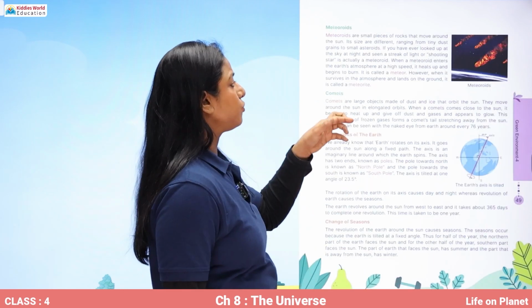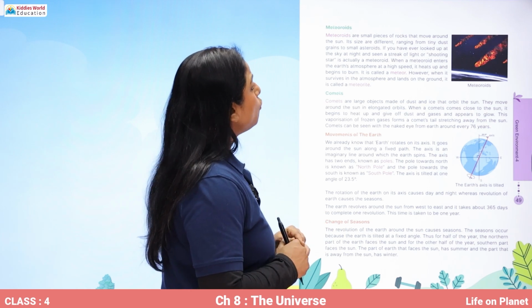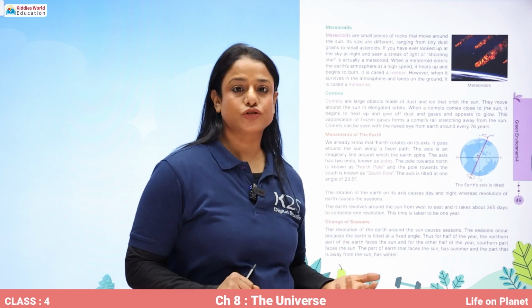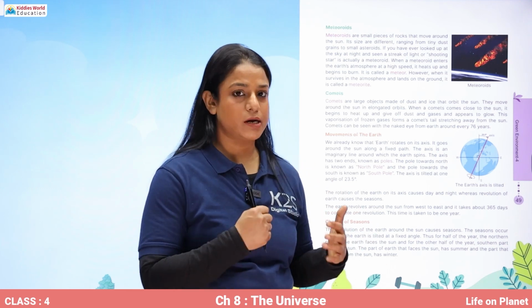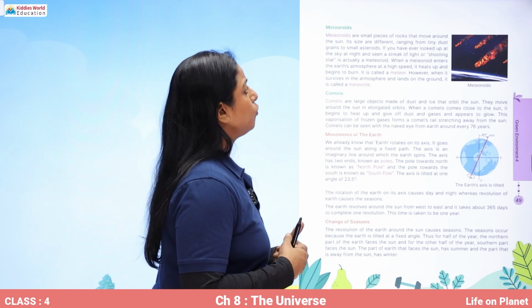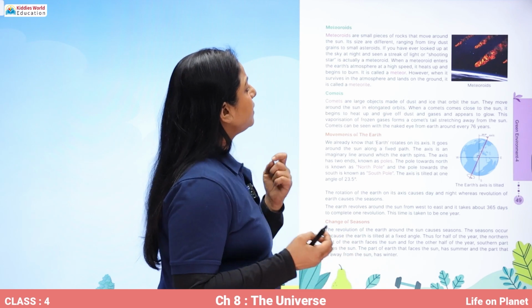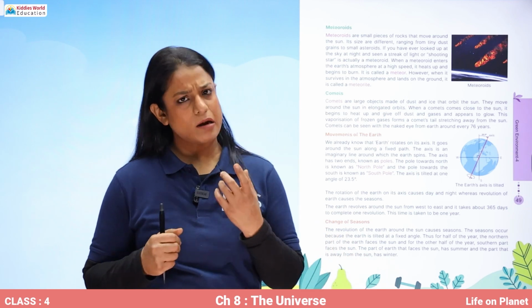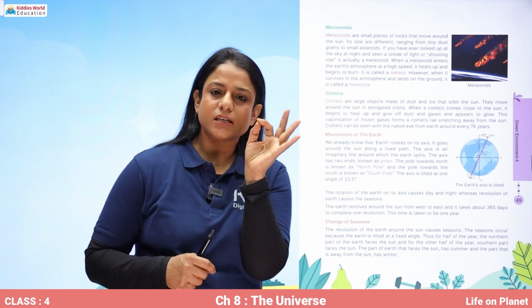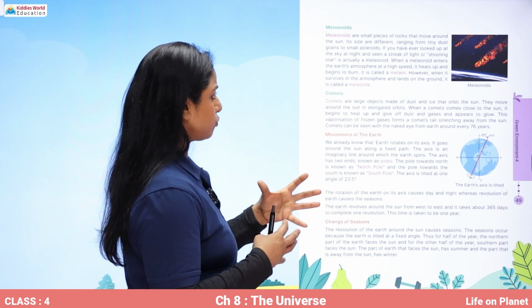Now comes the meteoroids. Meteoroids are small pieces of rocks that move around the sun. So along with the planets, asteroids and meteoroids also move around the sun. Their sizes are different, ranging from tiny dust grains to small asteroids. So meteoroids can be very, very small, like grain size, and then they can be small asteroid size also.